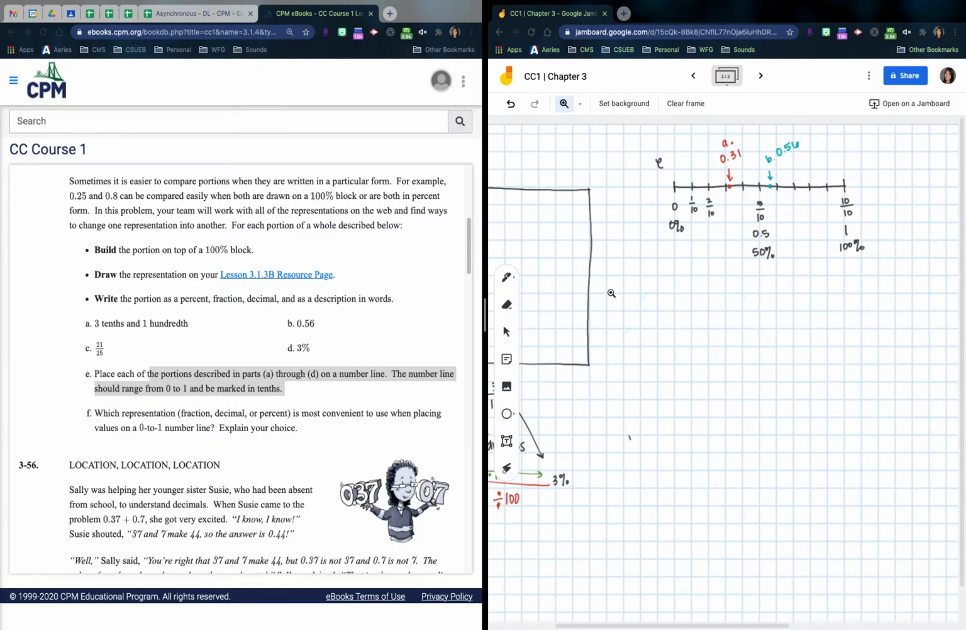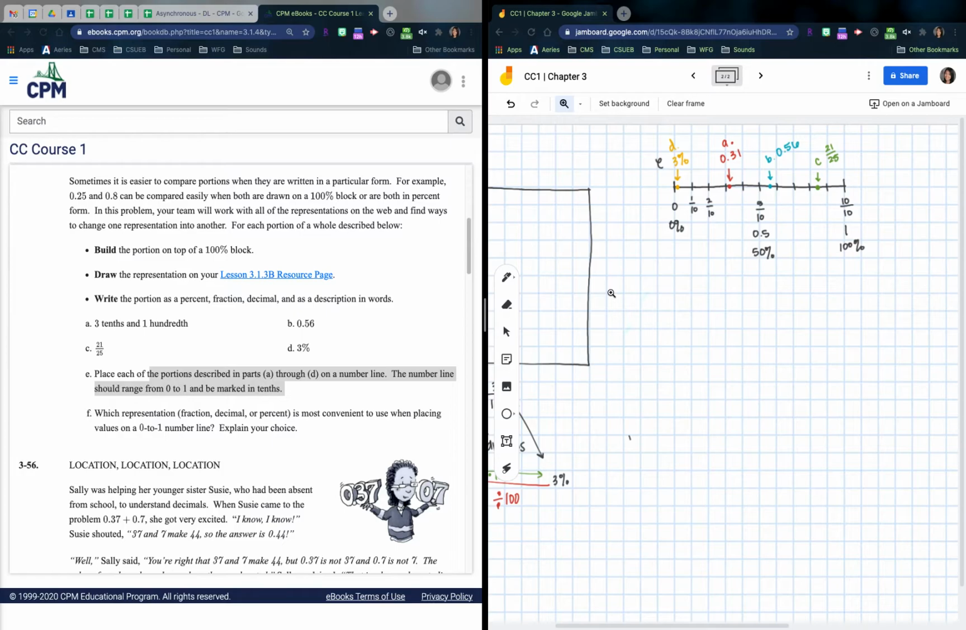Keeping on going, the 21/25ths for C was 84/100ths. So I'm going to go ahead and count 5, 6, 7, 8. This is C. This is 21/25ths, right? And then the last one was D, which is 3%, and that is going to go right there, right? So remember, 1/10 as a decimal would be 10%. This would be 3% right here. This is D. Okay, so check your work, see if you got that.